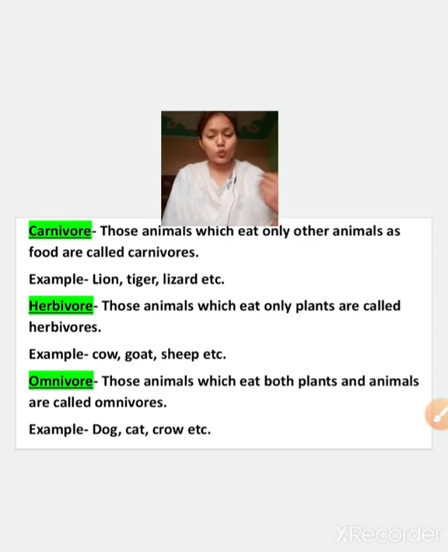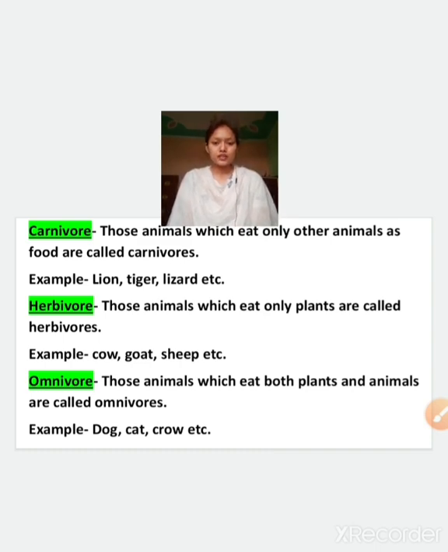Those animals which eat other animals, or the flesh of other animals, are known as carnivorous animals. So what are carnivorous? Those animals which depend on the flesh of other animals for their living. The examples are lion, tiger, lizard, and many more that depend only on the flesh of other animals, so they are known as carnivorous animals.